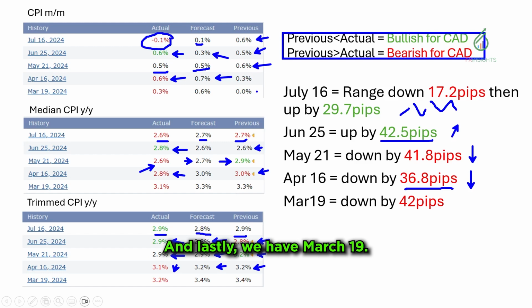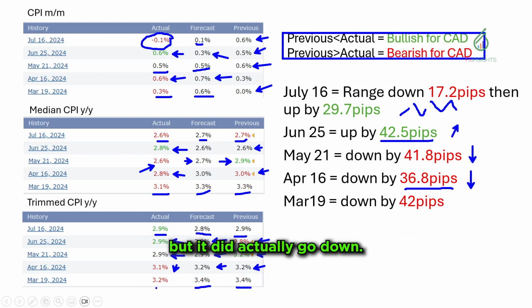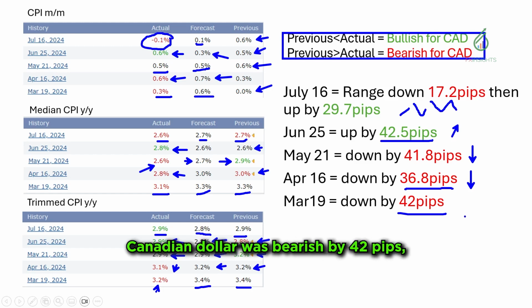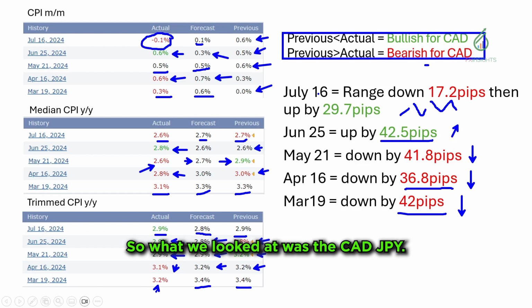And lastly, we have March 19. The forecast was for it to go up, and it did actually go up. But for the median CPI, the forecast was for it to remain the same, but it went down. Same for the trimmed CPI: it was to remain the same, but it actually went down. So that might be the reason why, on March 19, the Canadian dollar was bearish by 42 pips, but it bounced up right away. So it is still supporting this claim that if the previous is less than the actual, that should be bullish for the Canadian dollar. And if the previous is greater than the actual, that should be bearish for the Canadian dollar. What we looked at was the CAD/JPY.